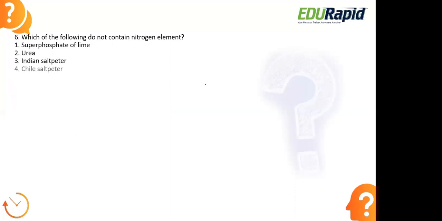Moving to the next question now. Which of the following do not contain nitrogen element? Superphosphate of lime, urea, Indian saltpeter, shell saltpeter.